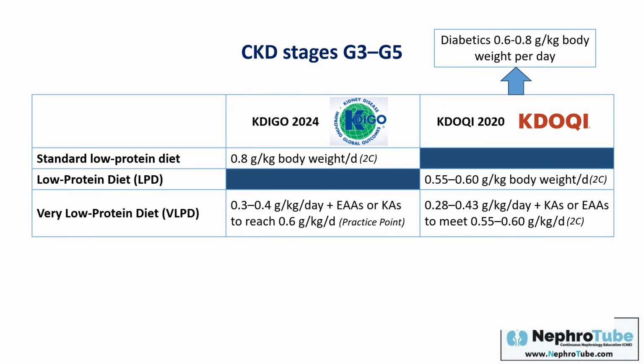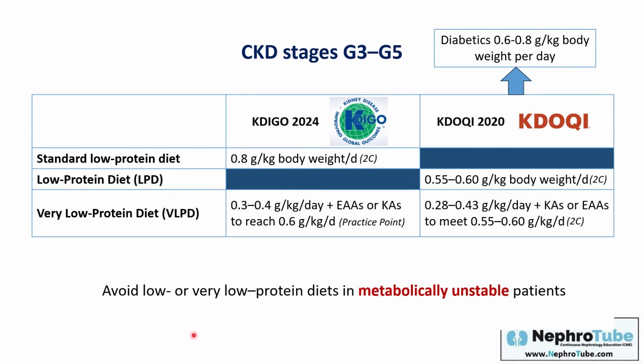In addition, KDOQI 2020 mentioned that in diabetics in general, you have to use 0.6 to 0.8 gram per kilogram per day. This is more than the low protein diet, 0.6 to 0.8 gram per kilogram per day in any diabetic, because they consider diabetic patients to be always in a hypercatabolic state. That's why these recommendations are not for diabetic patients. KDOQI 2020 recommended for diabetic patients 0.6 to 0.8 gram per kilogram per day.